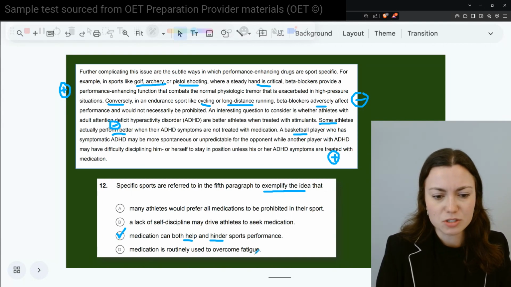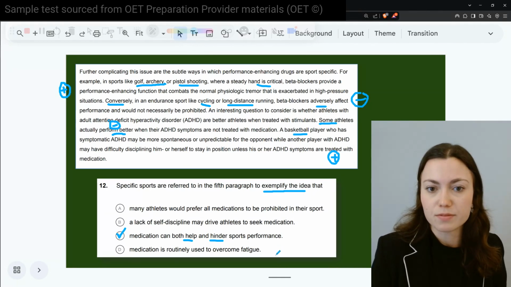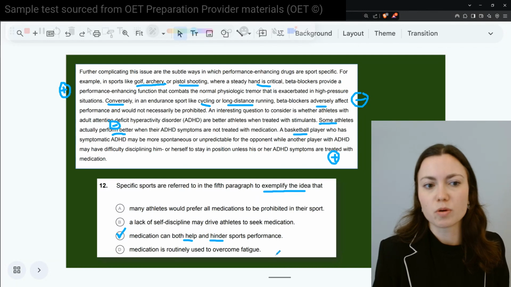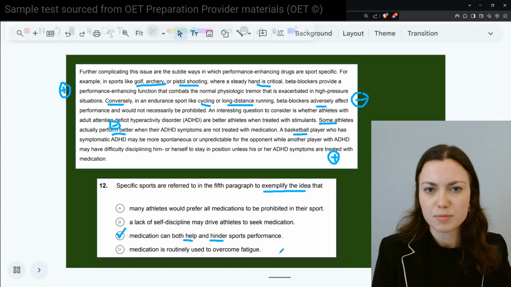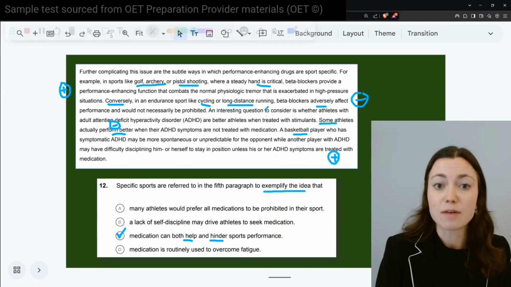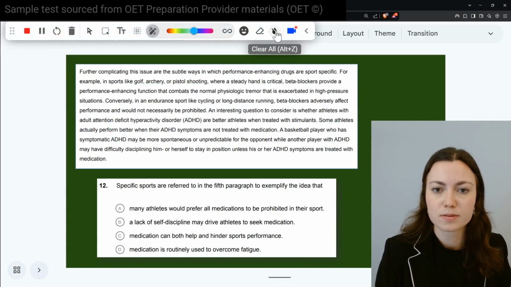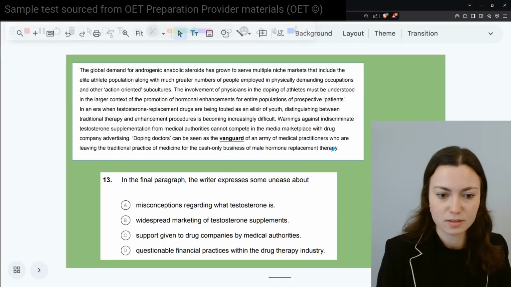And then medication is routinely used to overcome fatigue. Well, from the looks of it, it depends on which sport we're talking about and the specific medication used. So keep that in mind, but hopefully you can see how that answer is evidenced in that text. All right, onwards we go.